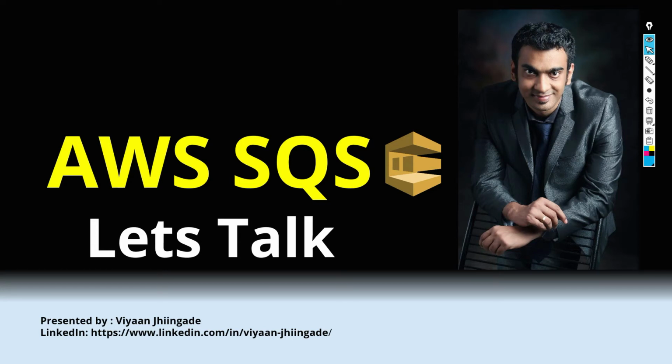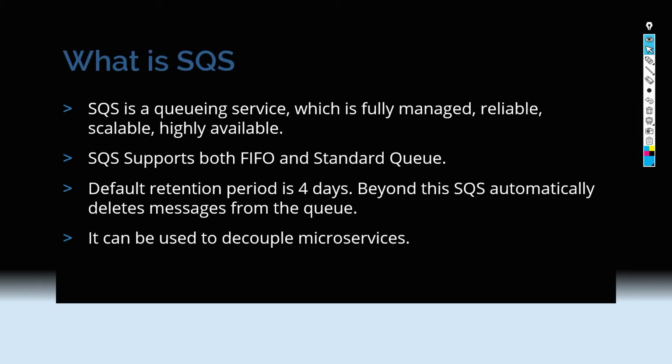Hello friends, in today's topic we're going to talk about Amazon SQS. Amazon SQS is a reliable, scalable and fully managed message queuing service. So in simple words, it is a queuing service. You might have worked in other queue services like Kafka or ActiveMQ. So this is one of the offerings by Amazon.